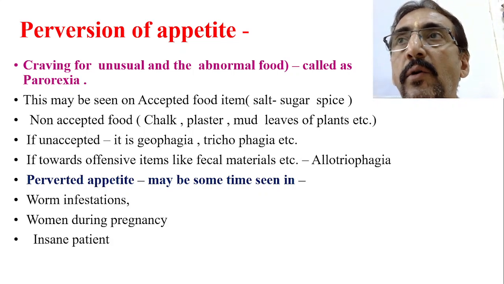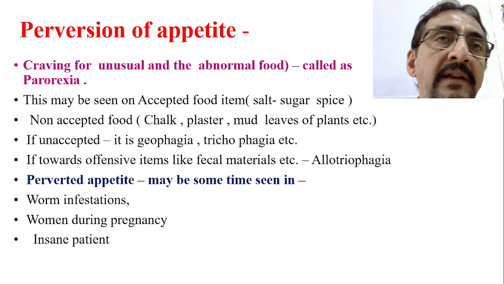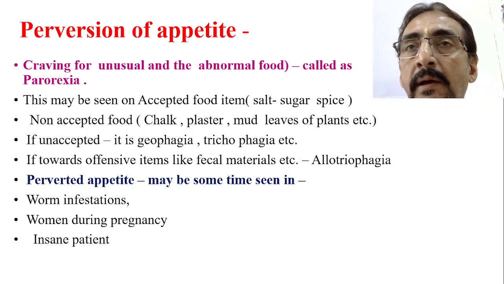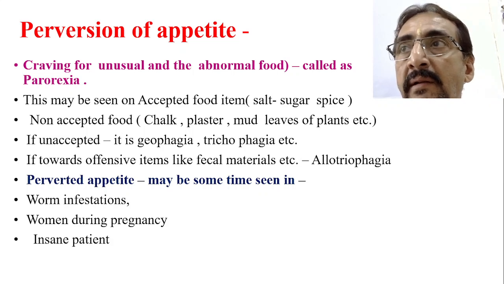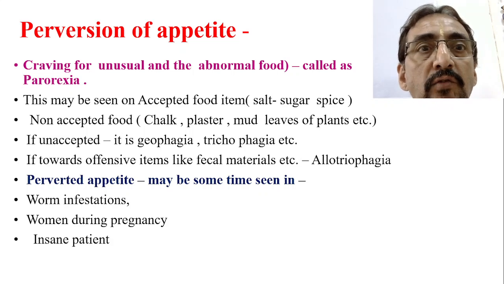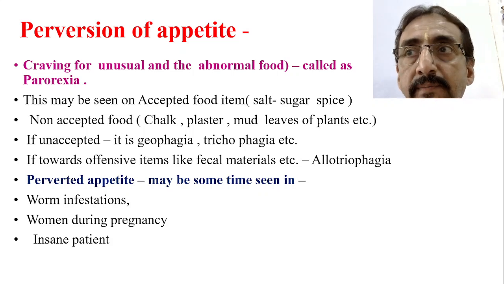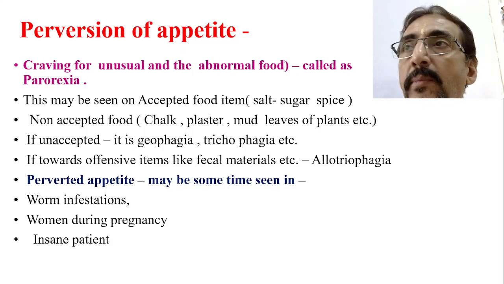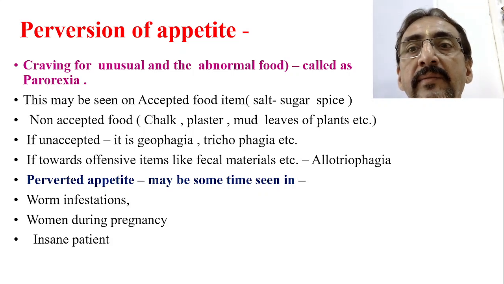Even in case of pica, we will see the child is inclined to take non-nutritious substances like chalk pieces, bottle pieces, paper, etc. So there is also a perversion of appetite. The child is interested in taking abnormal, non-nutrient things.